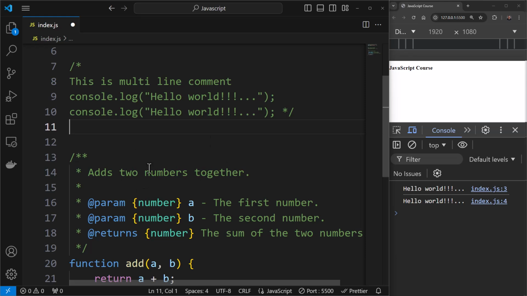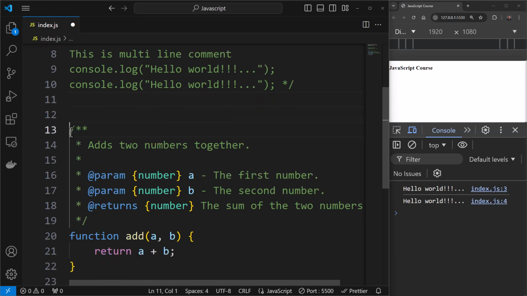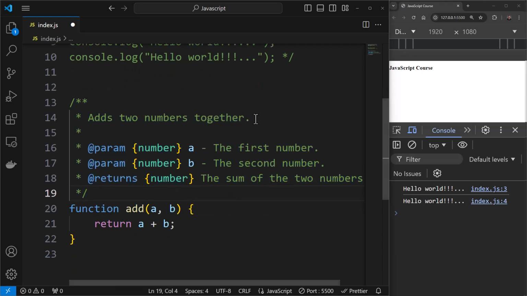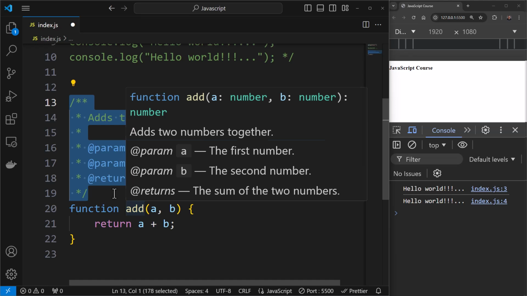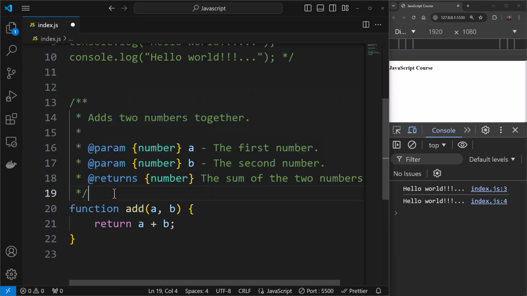Another use case of documenting code this way is if tomorrow you want to generate an API documentation. Let's say you have written an API in JavaScript or some library in JavaScript, and you want to generate a documentation for the same. So you can make use of tools available. There are external tools, like one tool is JSDoc 3. You can make use of that, and you can generate the documentation. If you have added this around all the functions and all the APIs, whatever you have defined, it is going to give you the documentation which you can share with your front-end developers or whoever you want to share it with.